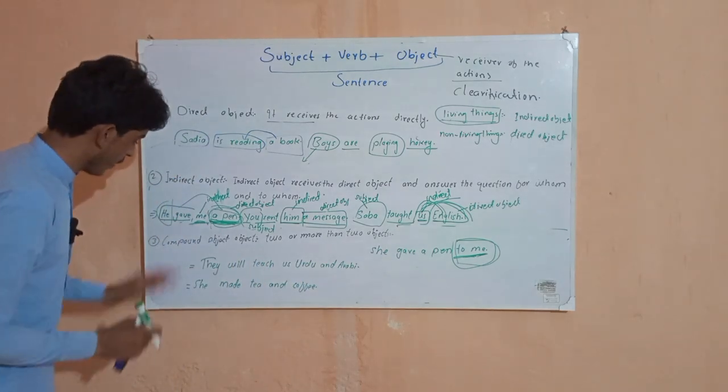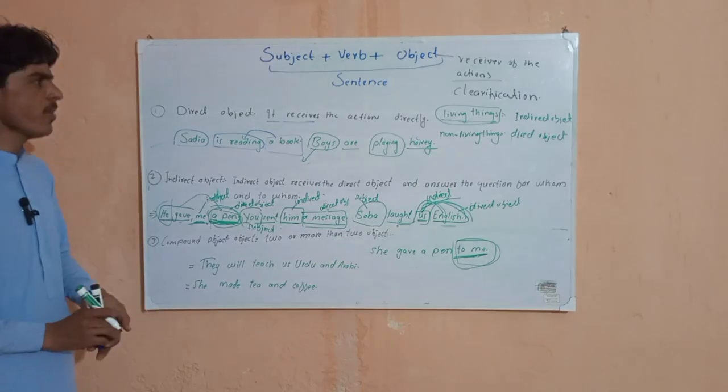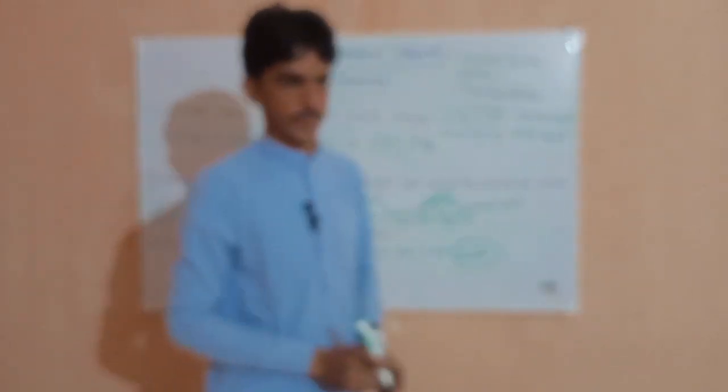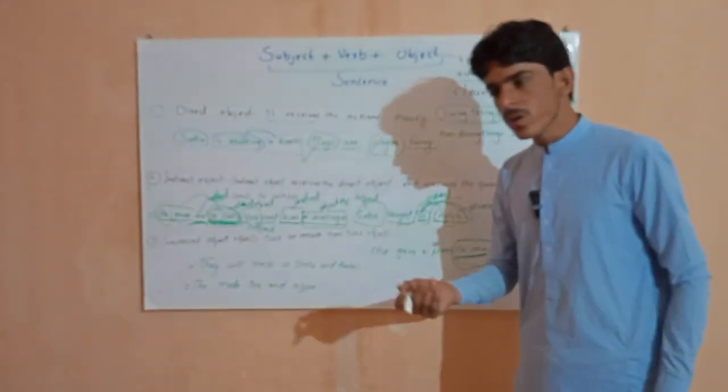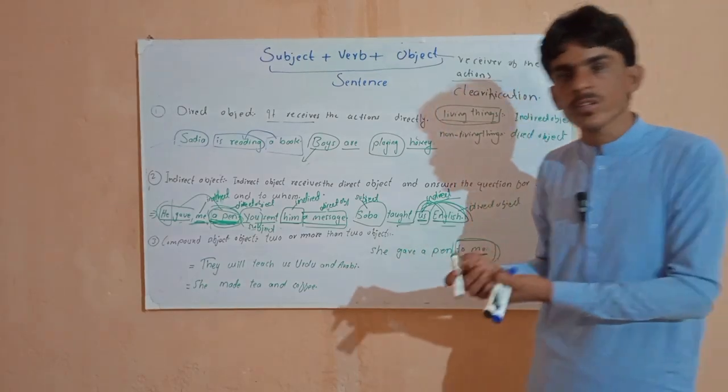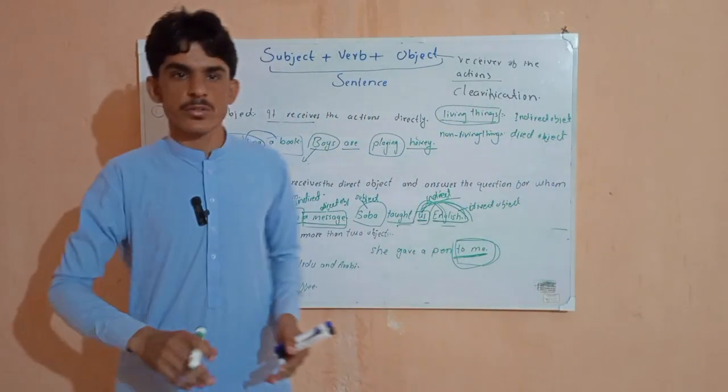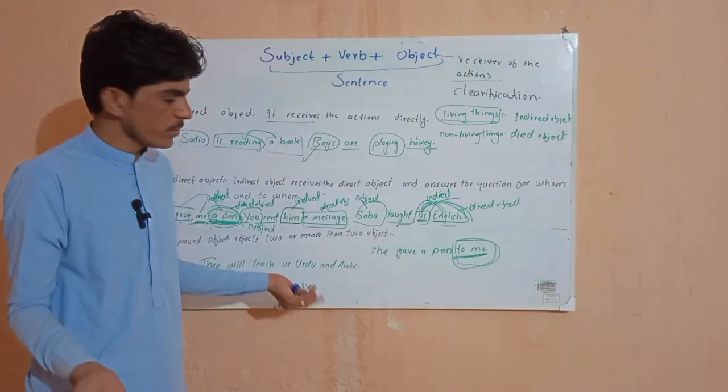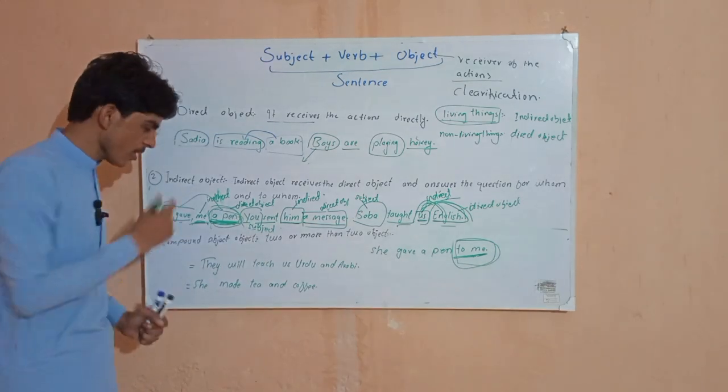There is still one more: compound objects, like compound subjects. When there are two, or more than two, objects, we call it a compound object.